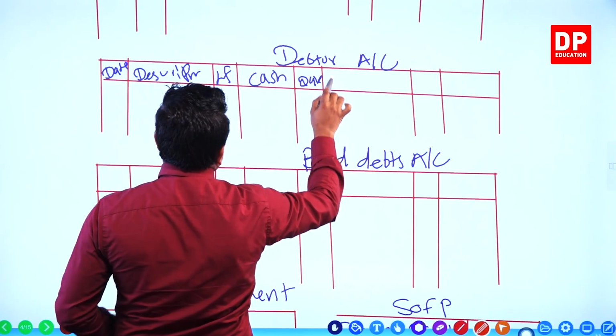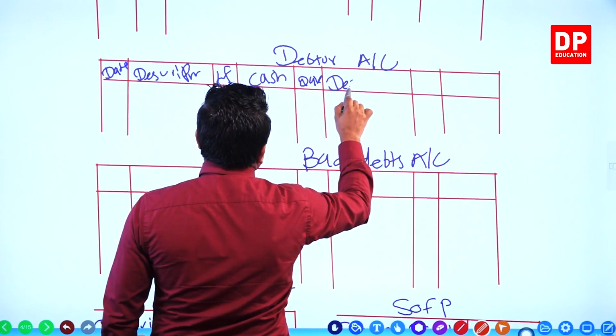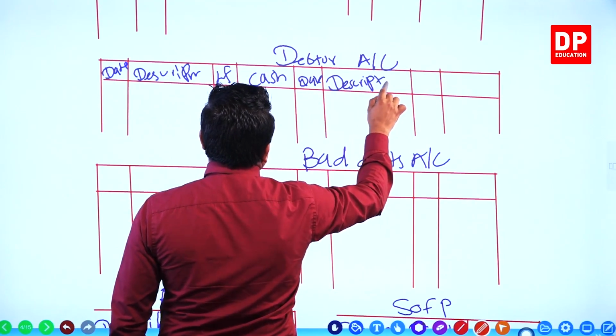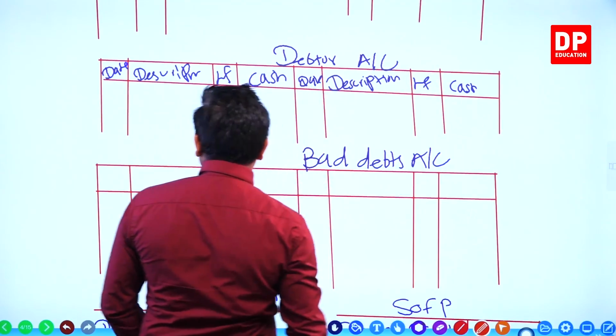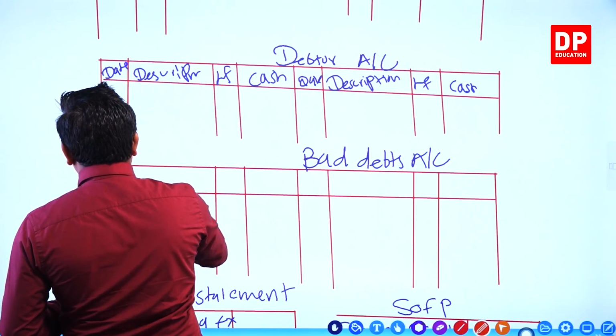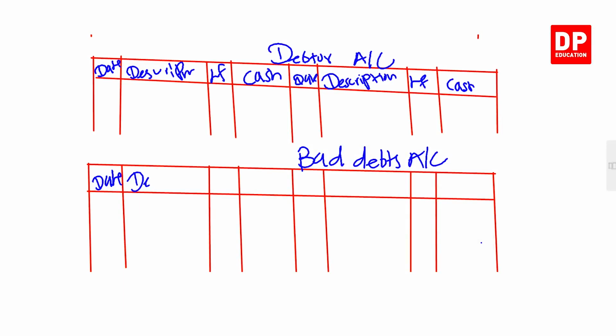Date, description, ledger folio, cash. Date, description, ledger folio, cash.